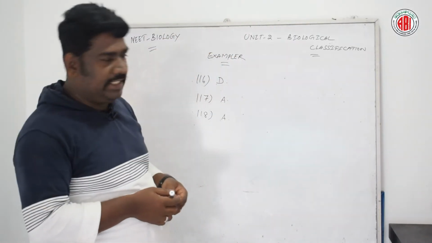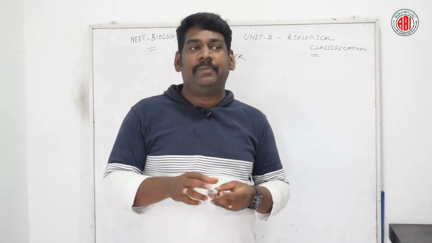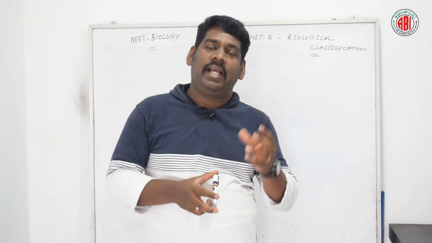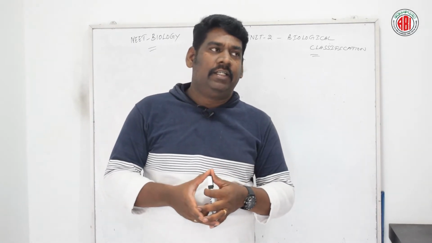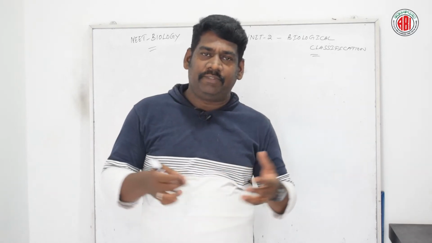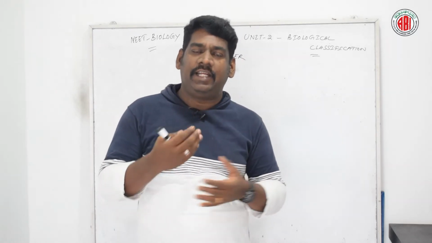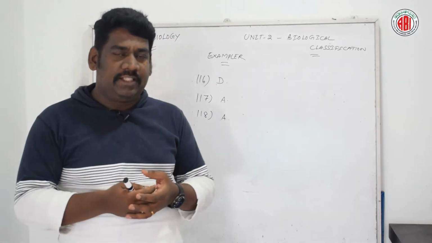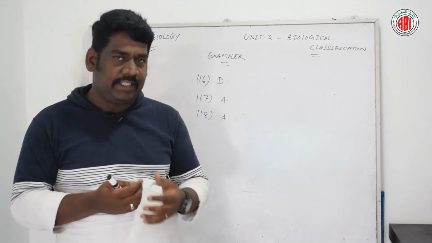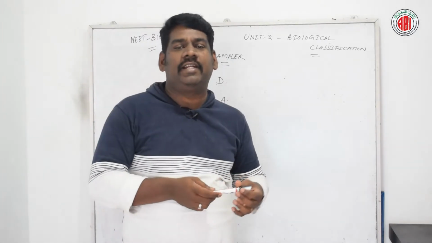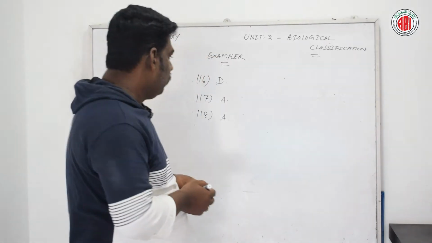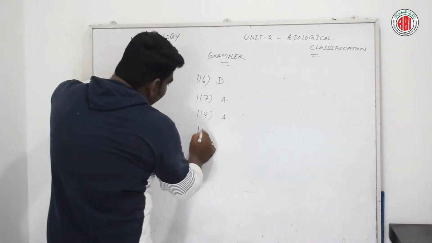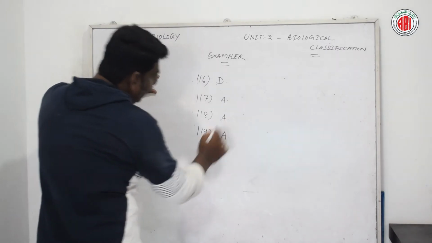Lichens are nothing but symbiotic combinations of fungi as well as algae. Yes, there are two different organisms. They interact mutually with each other, sharing food and shelter for each other, to form this entire organism called lichens. Now talking about 119, the right answer is option A.